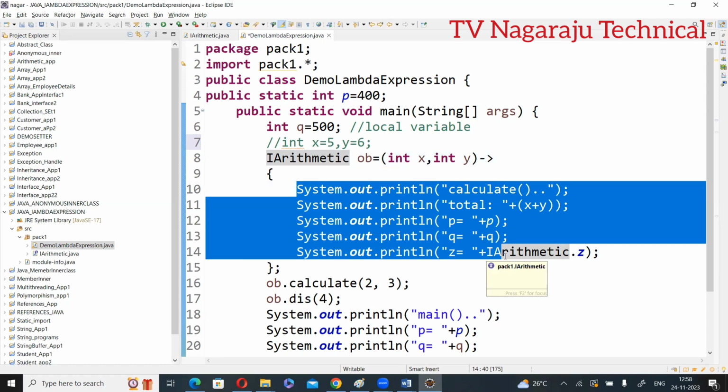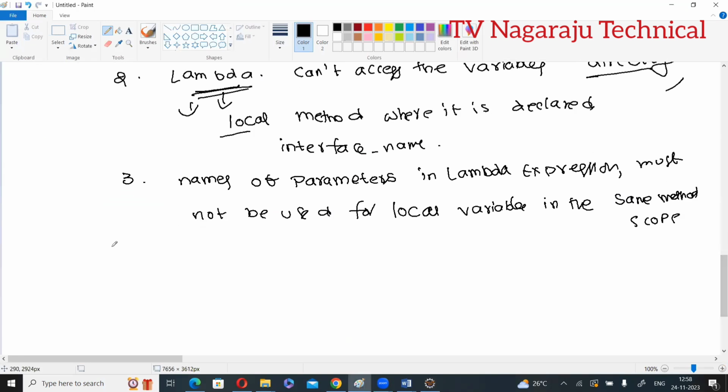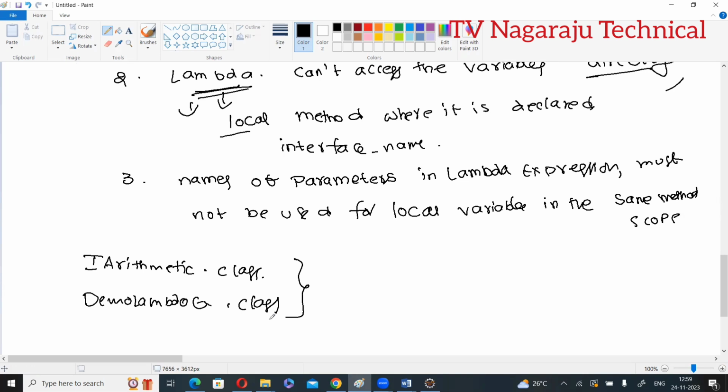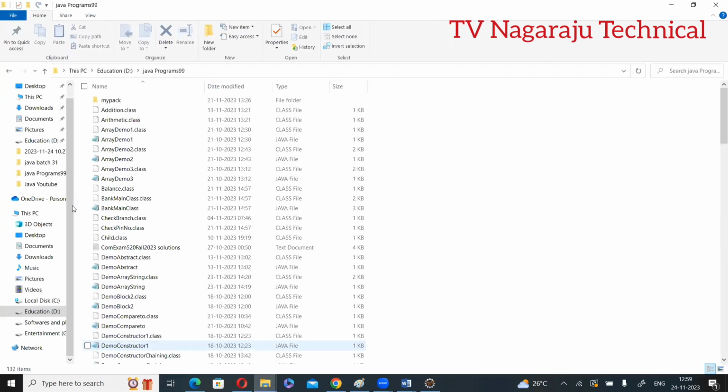Now, in this one, you need to observe one point. What classes does it generate? Arithmetic.class, this is one class, and DemoLambdaExpression.class. Only two classes are generated. This is the advantage. What is the advantage? Separate files are not created. If you want, you can check.